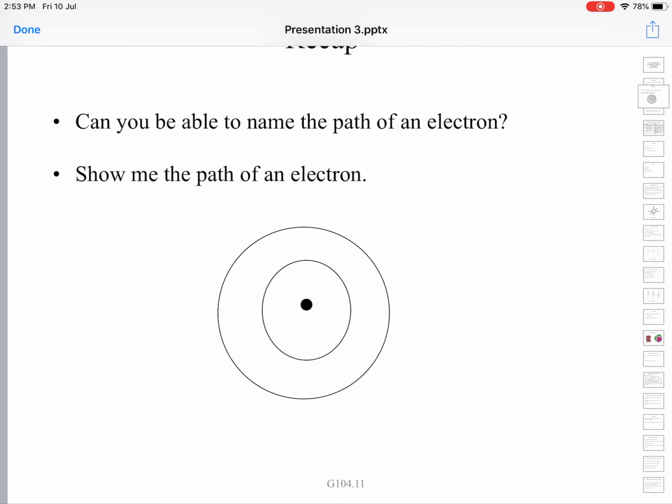Could you be able to name the path of an electron? See, Bohr's theory proposes that electron revolves around the nucleus in circular pathway. What is that pathway called? That pathway is called as an orbit. The circular pathway around the nucleus in which electron revolves, that is called as orbit.